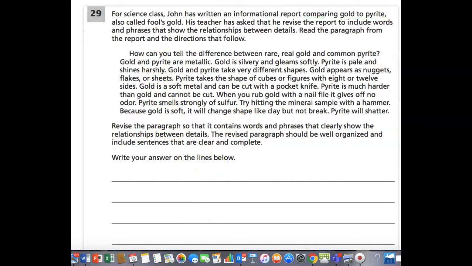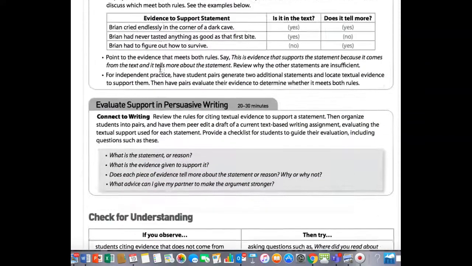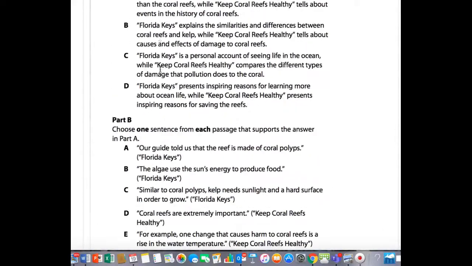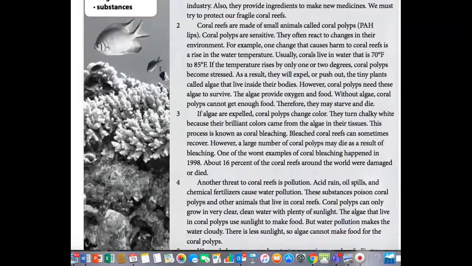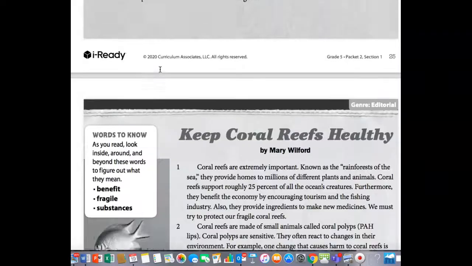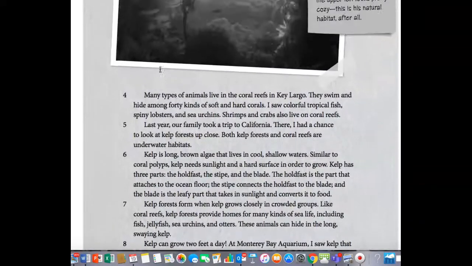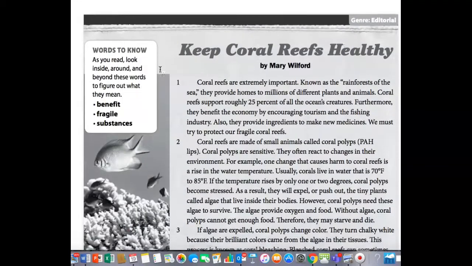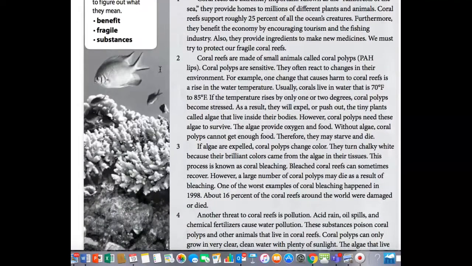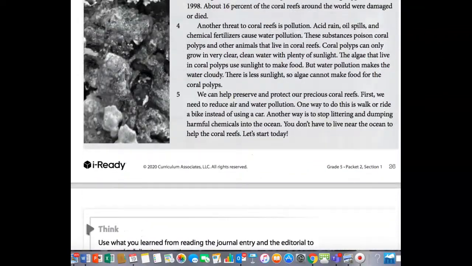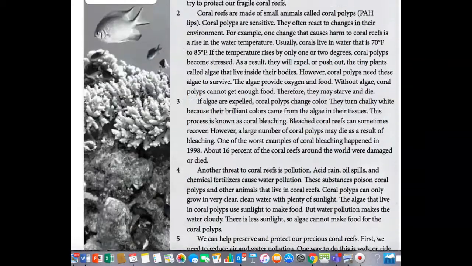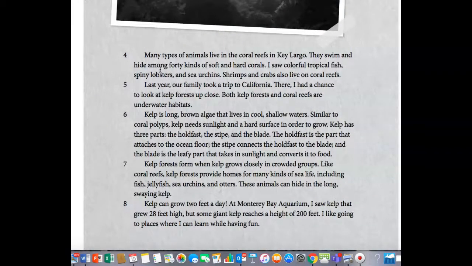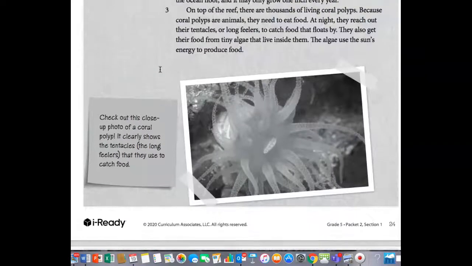So what I'd like you to do is go back to when we were talking about the coral reefs. Okay, so this one was the compare and contrast. This one was the cause and effect, I believe. Compare and contrast, let's see. Wait a minute. Oh, this was cause and effect. This one is compare and contrast because they were